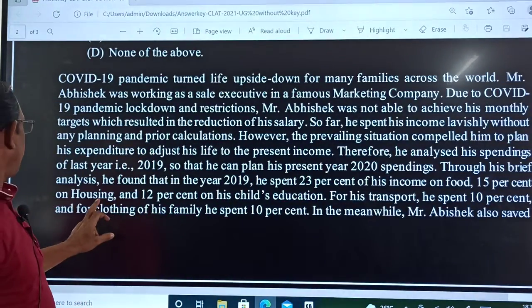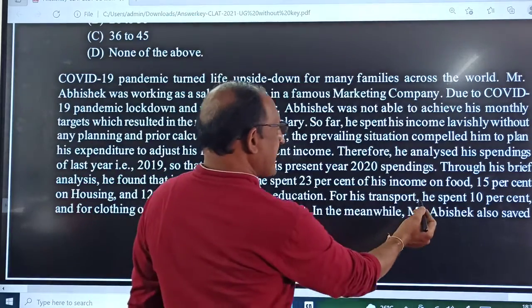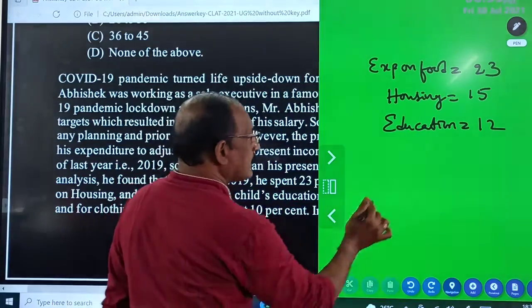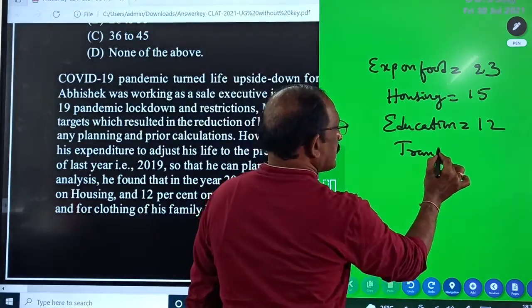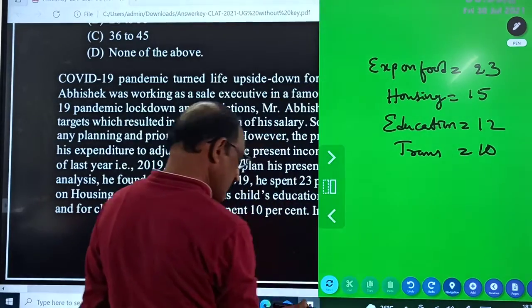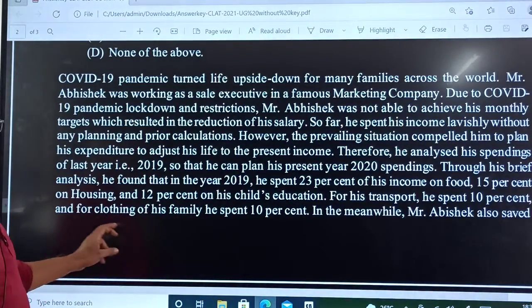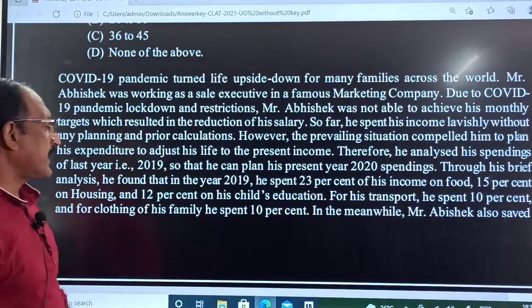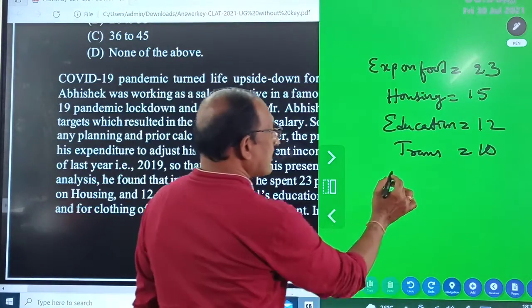The next, transport 10%. The next, clothing 10%.